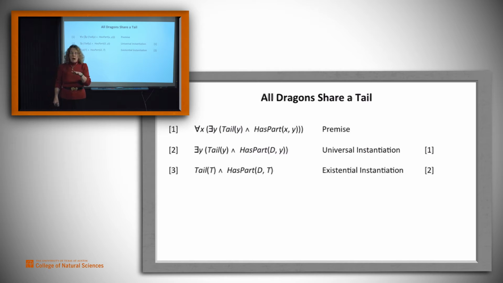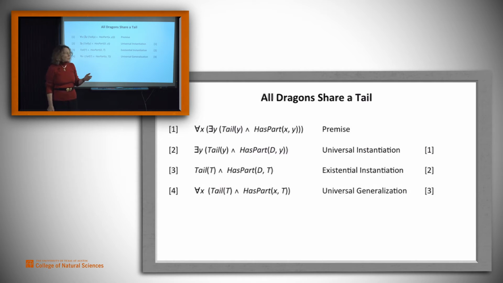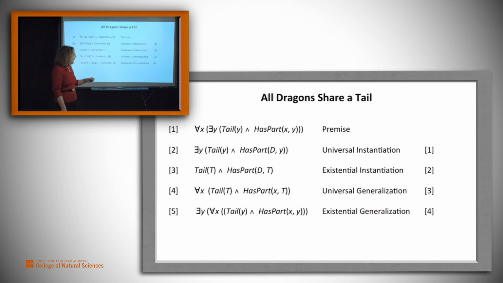Now, T and D are arbitrary values. We've made no additional assumptions about them. So we can use universal instantiation to say, well, then these claims have to be true for any such values. And so for all x, remember x is the dragon, has this T as a part. And now we ought to be able to use existential generalization to say, well, if this is true of T, then there is some tail it's true of, and we'll go ahead and do that. And now we have, there exists some tail such that all dragons have it.